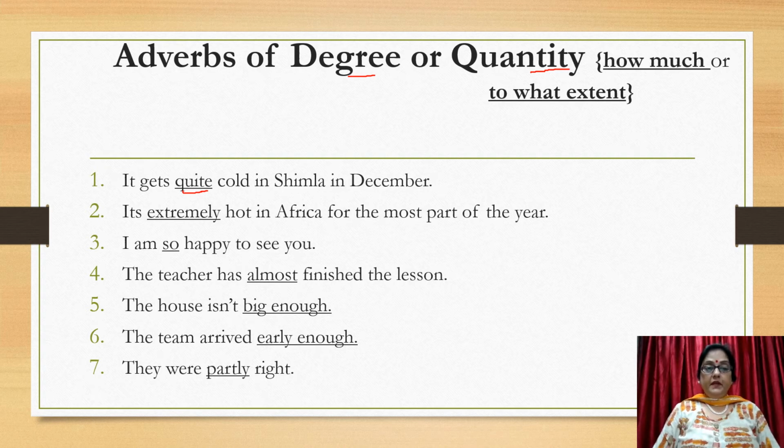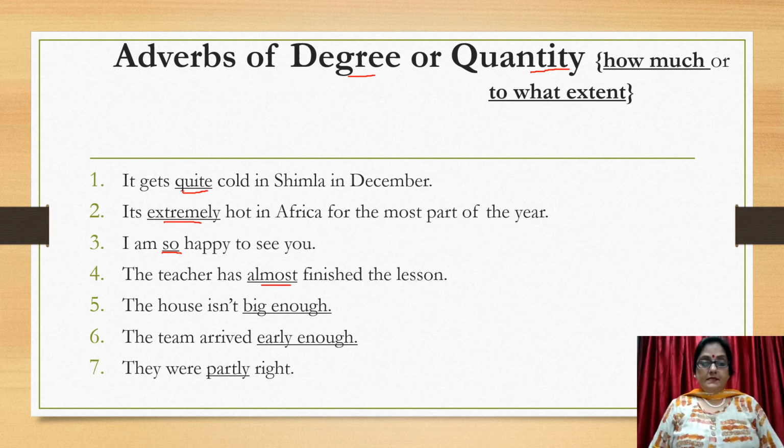It's extremely hot in Africa for most of the year. To what extent? Extremely hot. I am so happy to see you. How happy? So happy. The teacher has almost finished the lesson. How much? Almost. The house isn't big enough. How much? Isn't big enough.